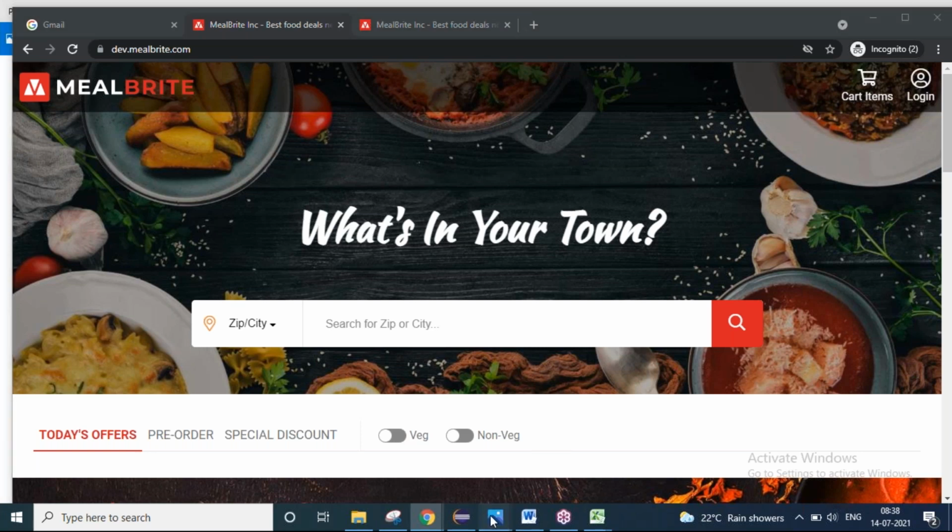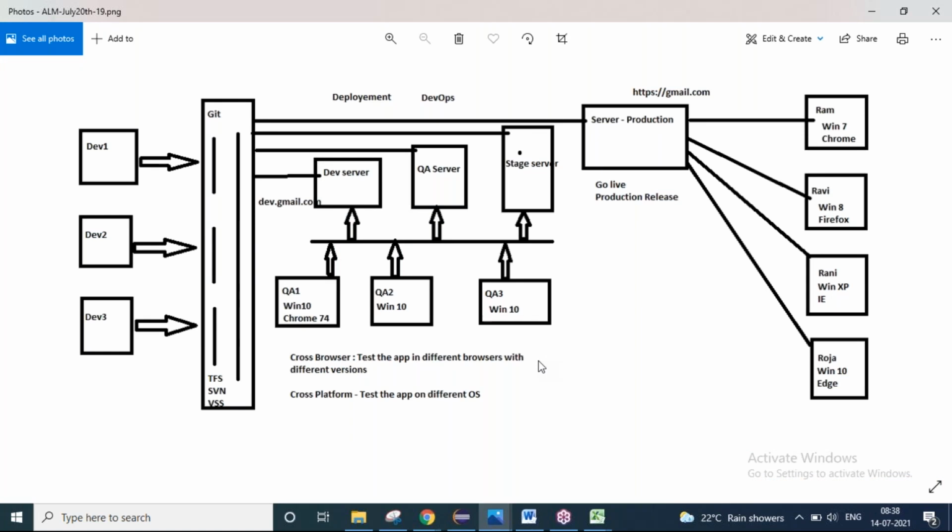That's how the team will do manual testing. Then why do I have to go for automation testing? Is it really required, sir? I have one question.